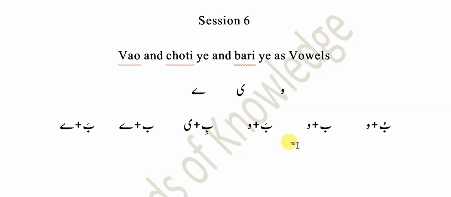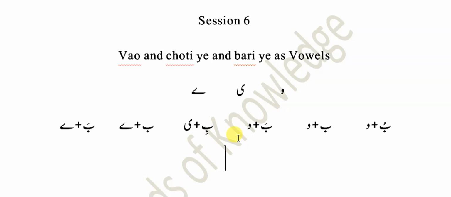Wow in combination with zabar on the preceding letter produces the O sound, like bow. I'll also pronounce all these later.